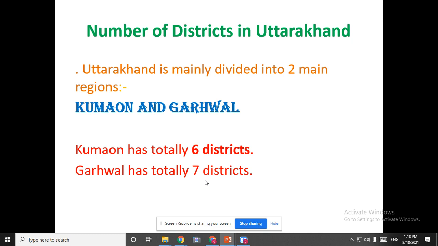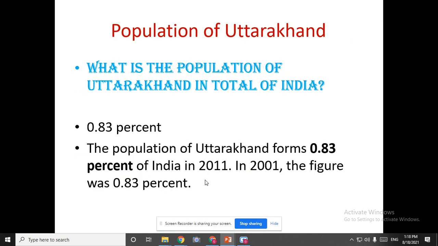Yes, ma'am. So children, now we will see the population of Uttarakhand. What is the contribution of Uttarakhand's population to the total of India?